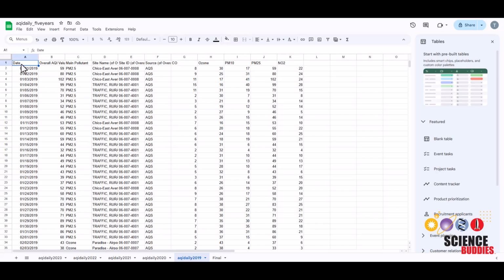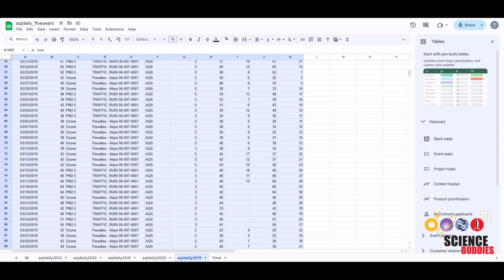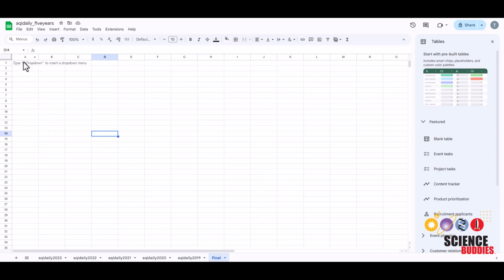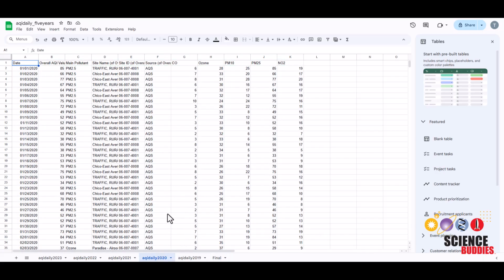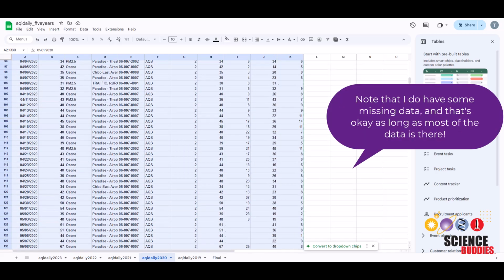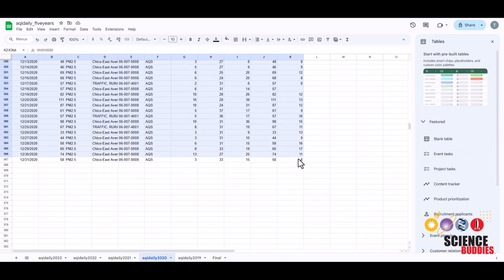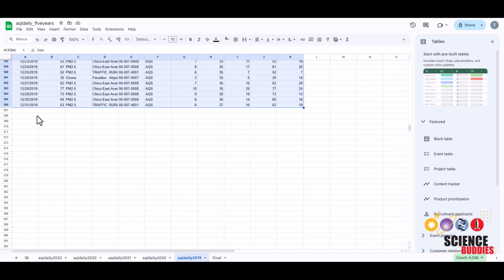So you can copy all of the data by selecting everything like this and then scrolling all the way down like this, and then Control C, and then go over here, select the first column, and then Control V. And do that for the other years as well, but just remember to not copy the column names this time and start here. Select all of it, all the way to the bottom, and then Control C, and click the first column here, and Control V.